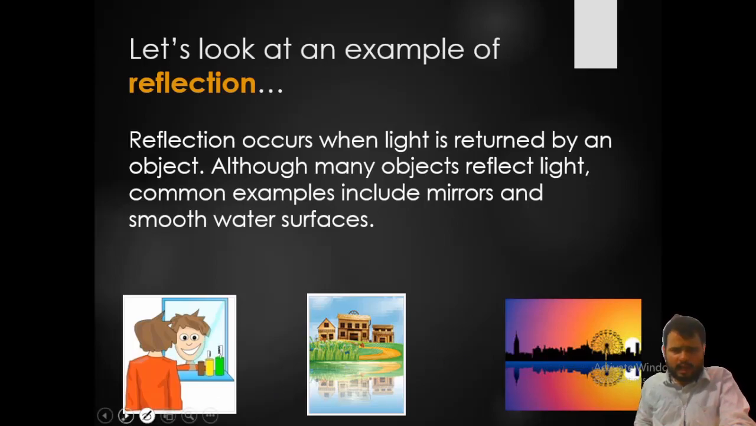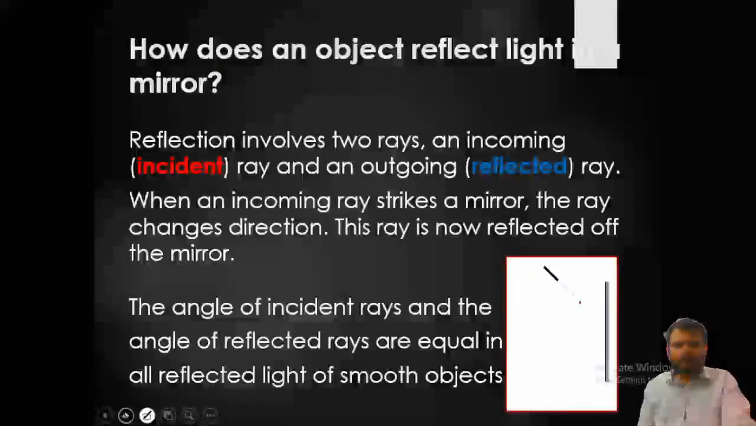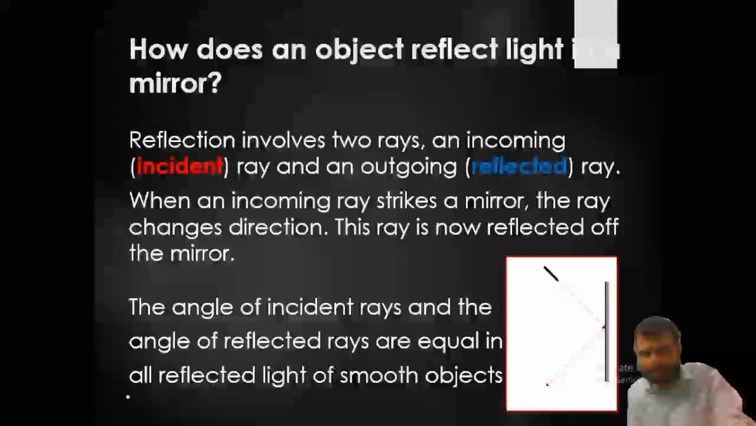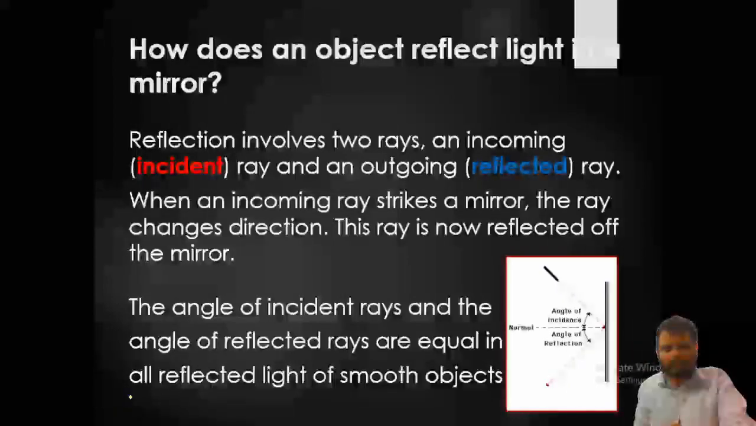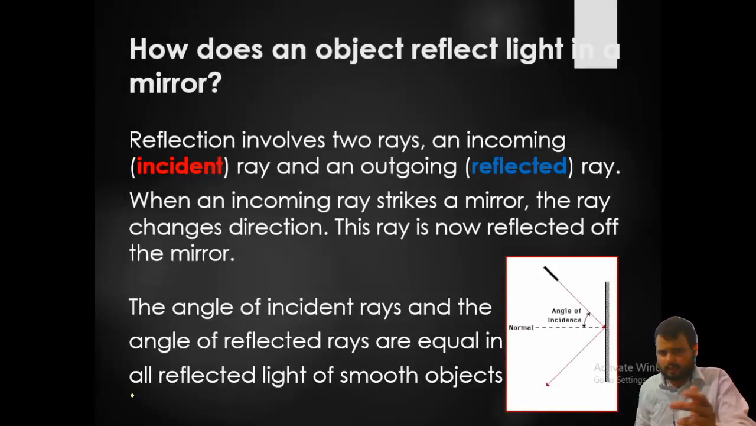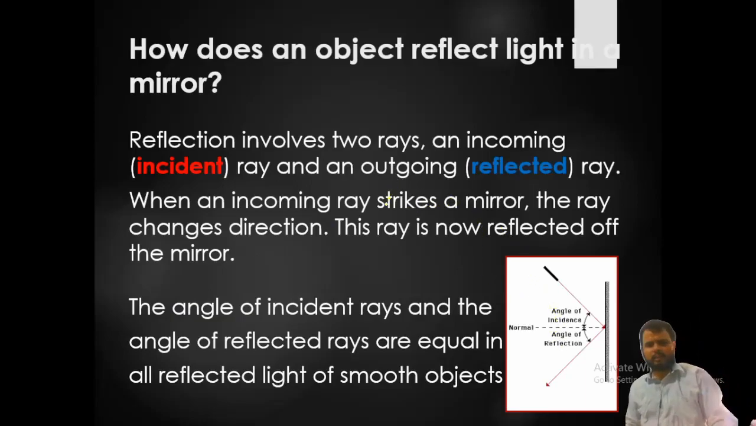Reflection occurs when light is returned by an object. Although many objects reflect light, common examples include mirrors and smooth water surfaces. How does a mirror reflect light? Reflection involves two rays: an incoming ray, which is known as the incident ray, which I have taught you in this PPT, and an outgoing ray, which is the reflected ray. When an incoming ray strikes a mirror, the ray changes direction and is reflected off the mirror. The angle of the incident ray and the angle of the reflected ray are equal for all reflected light from a smooth object.